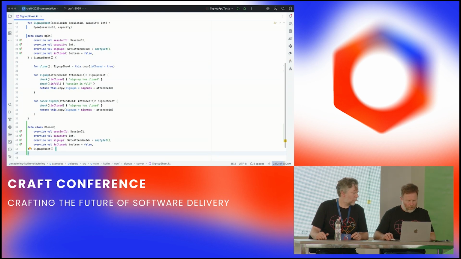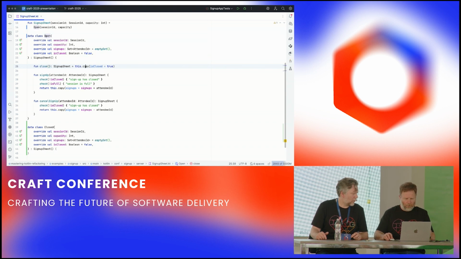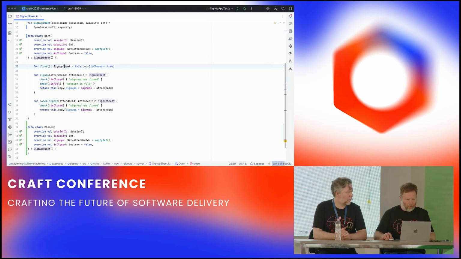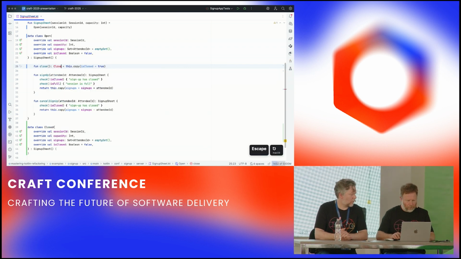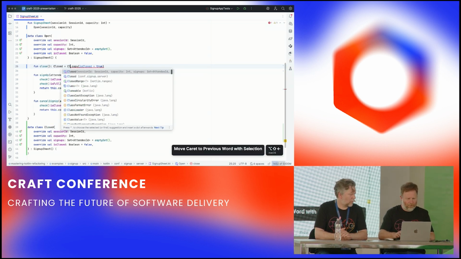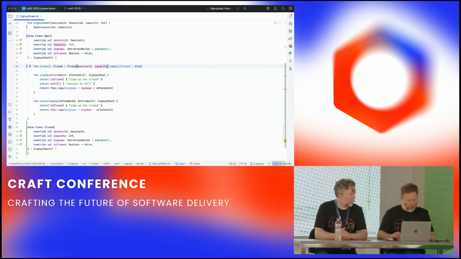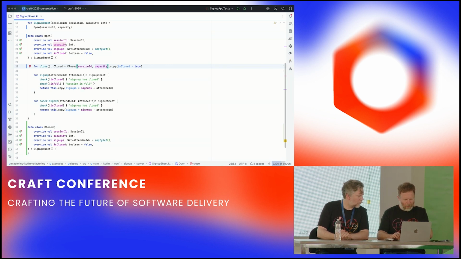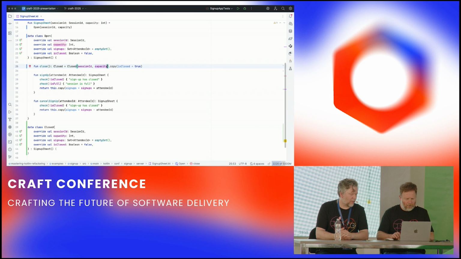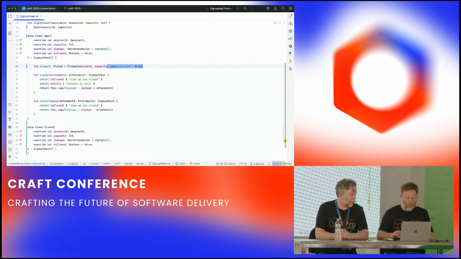I guess when we were open and we closed, we don't want to still be an open one, we want to be a closed one. So we don't want to just copy this. So closed is going to need to return a closed, and we're going to create an instance of that. So it's going to be closed with my session ID and my capacity, and interestingly, this has is closed as a property, and we're setting it to false, always, which doesn't feel right. It doesn't feel like it should be on the constructor.